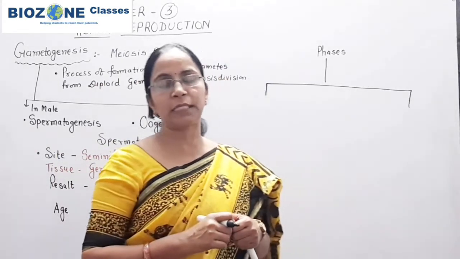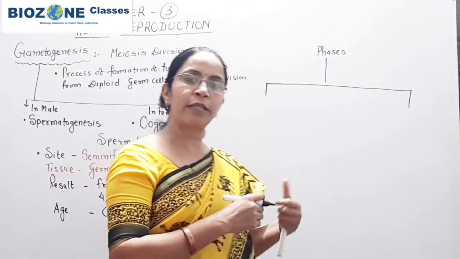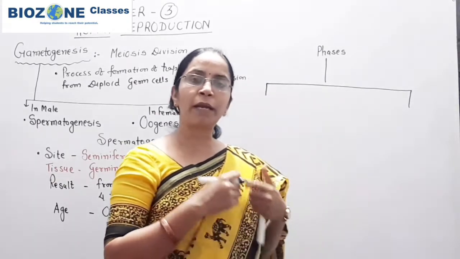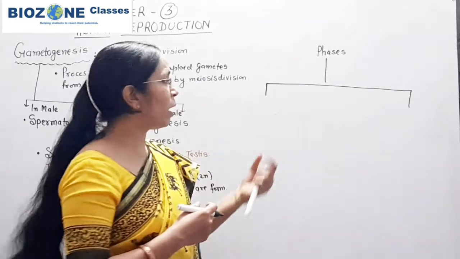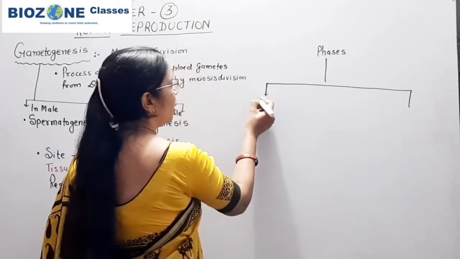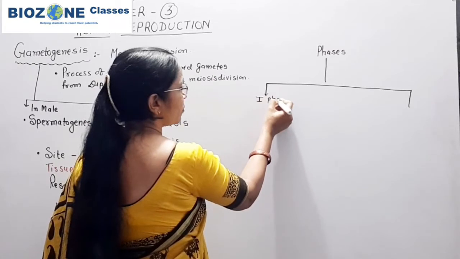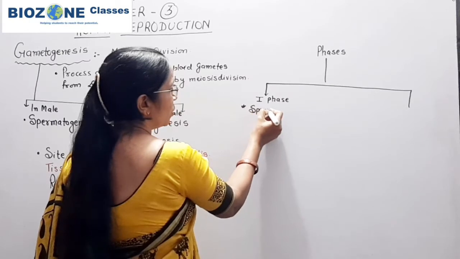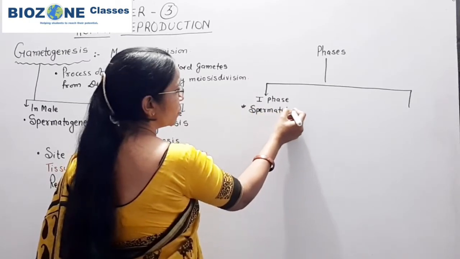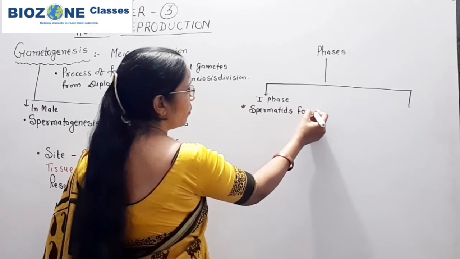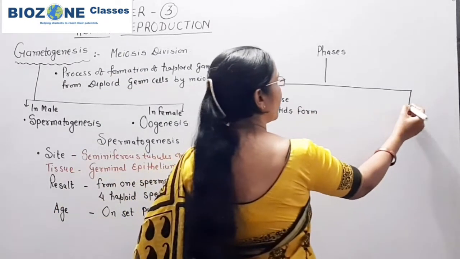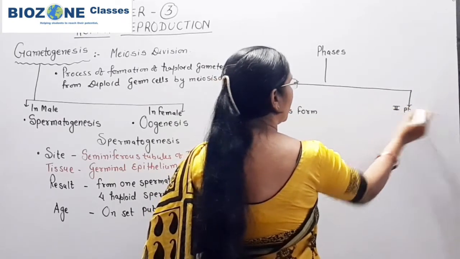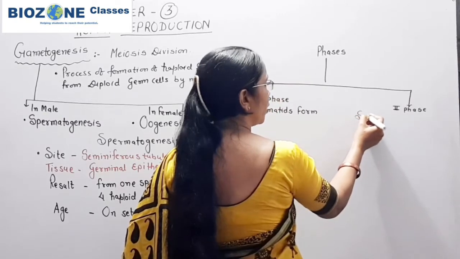Those non-motile gametes are called spermatids, and after that the non-motile spermatid becomes a motile gamete, spermatozoa. So in phase 1, spermatids form, and in the second phase the process is called spermiogenesis.